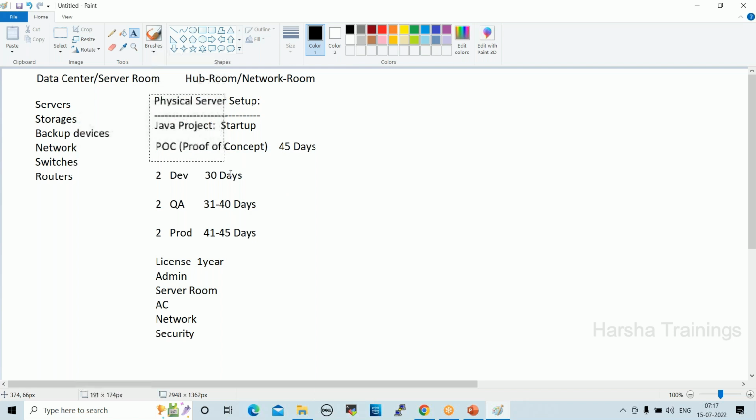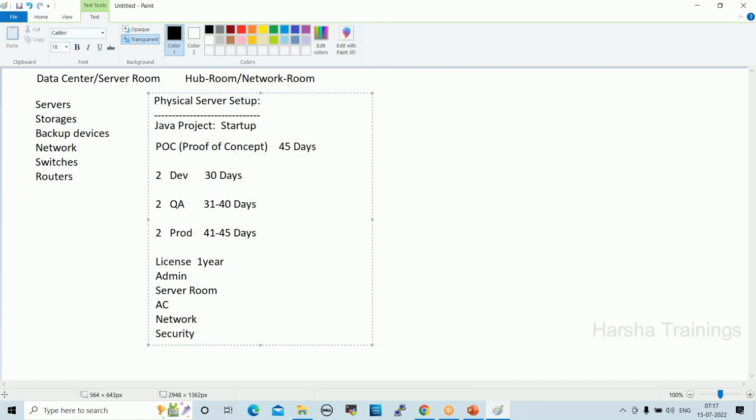If the client approves this POC, it is fine, right? If the client does not approve, this is a waste of money, right? So this is a startup company. We cannot move the servers to another project. There is only one project, the first project we're trying to get from the client. If it is a big organization, definitely we can move the servers to another project. But this is the first project, right?